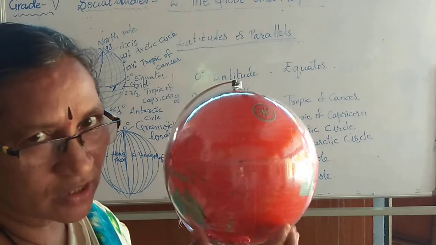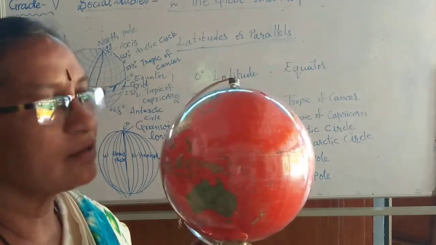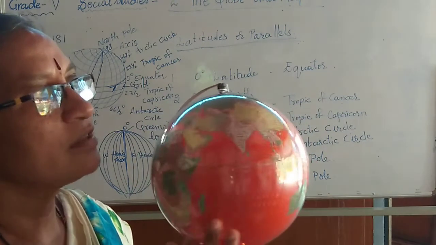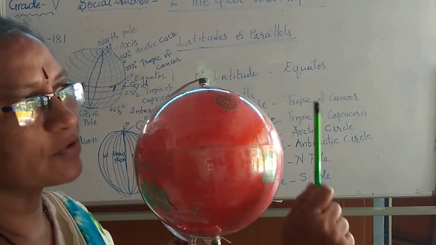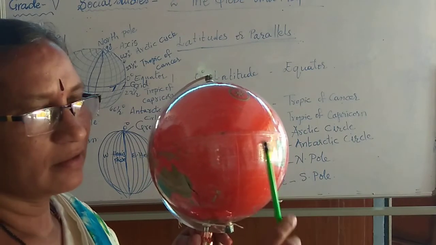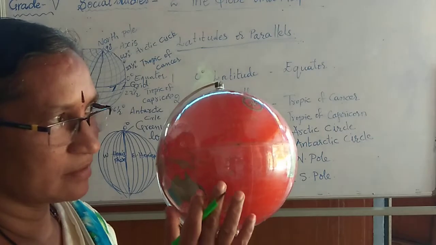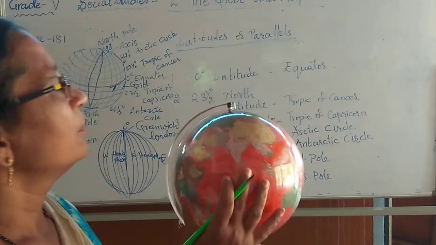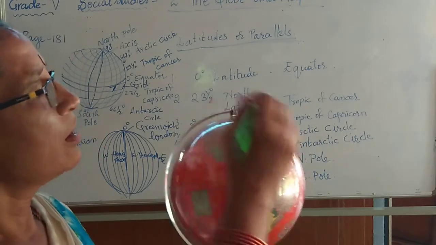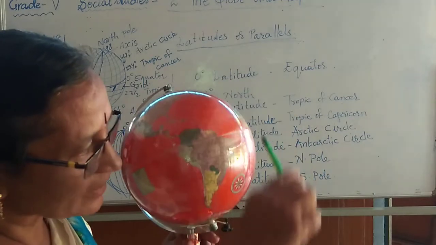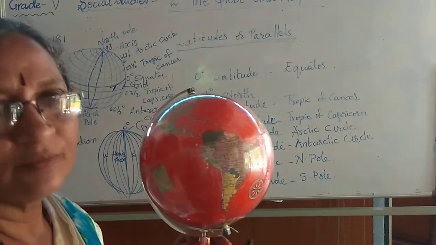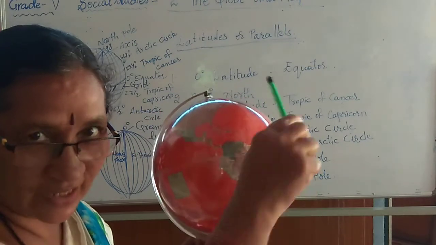In their rotation, every longitude will face opposite to the sun. The places on the longitude facing the sun will all be getting the sunlight.